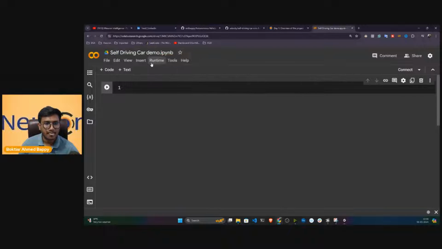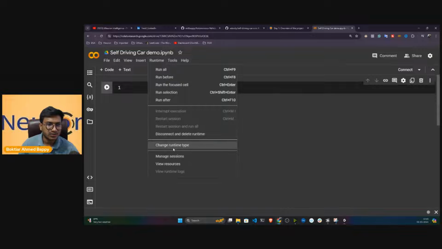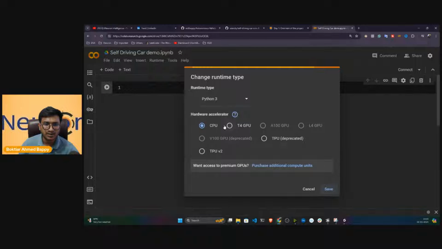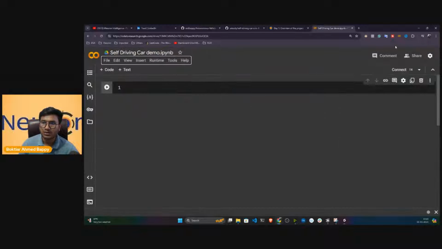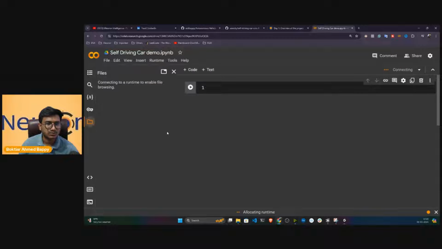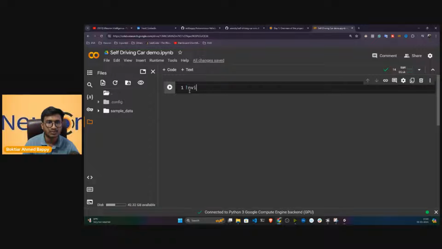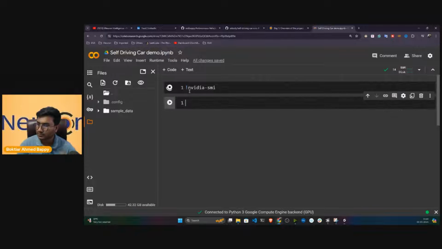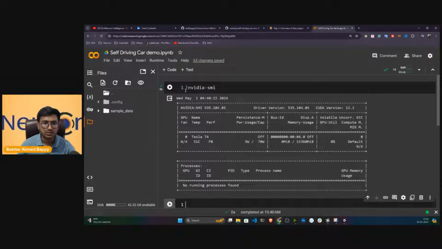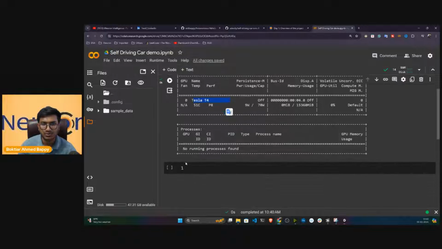Now here you can connect with the GPU. So change runtime type. I'll select this T4 GPU. Now let's connect this node. Now you can check whether you got the GPU or not. For this, you can execute the command nvidia-smi. Here you can see I got a Tesla T4 GPU.